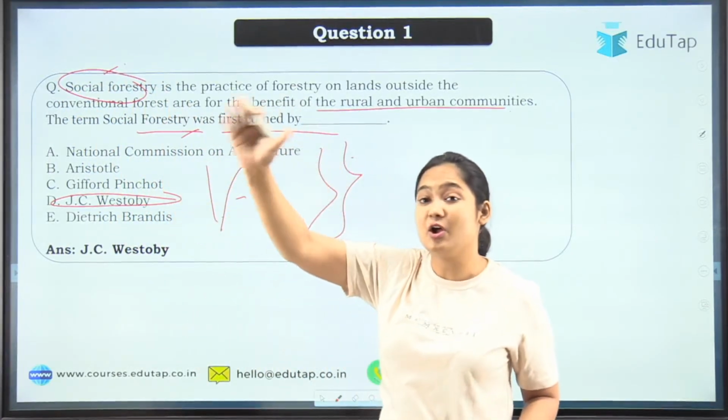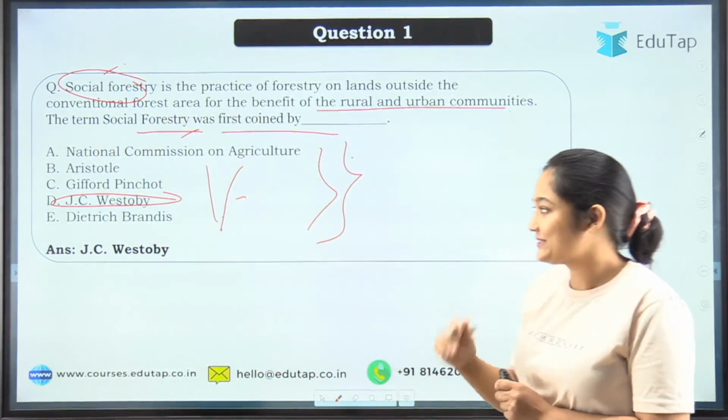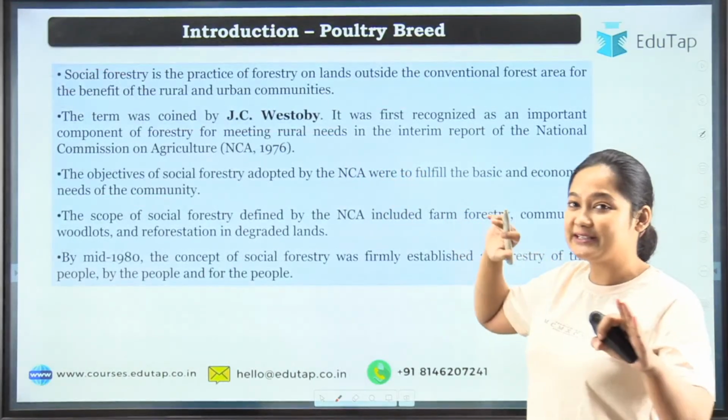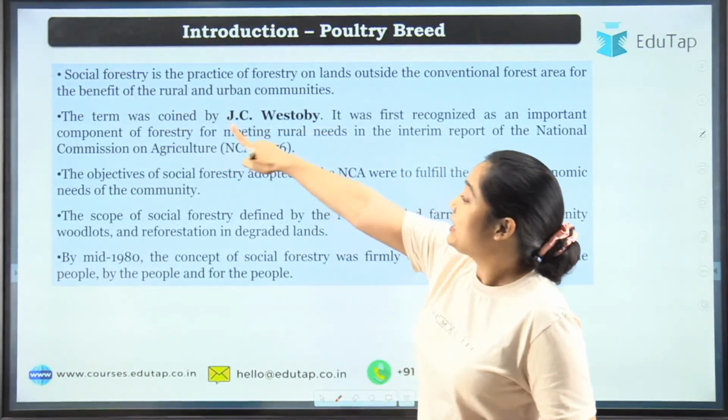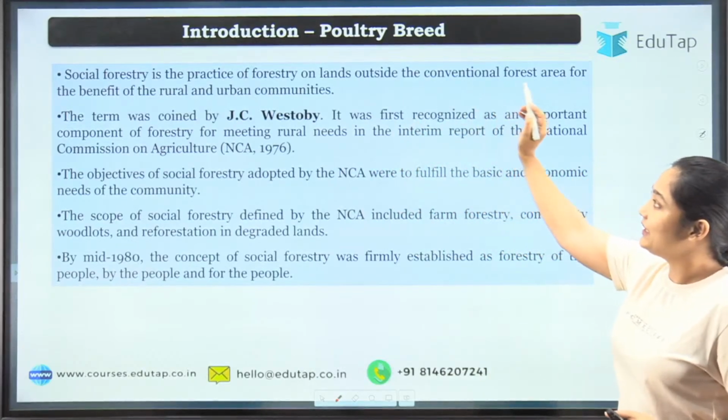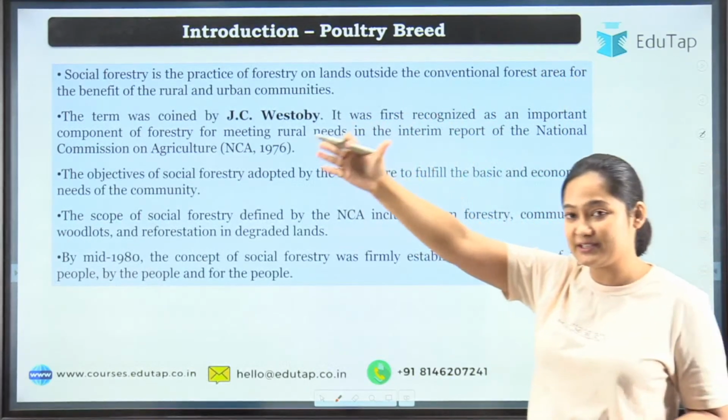Talking about the introduction, who used the term in India? So let's discuss it. As we can see, very good, Albert has given the correct answer. Very good, Albert. So social forestry is the practice of forestry on land outside the conventional forest, as we have discussed in the question itself.